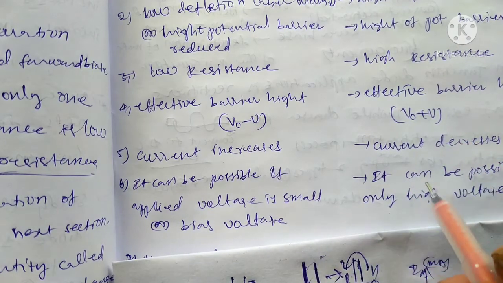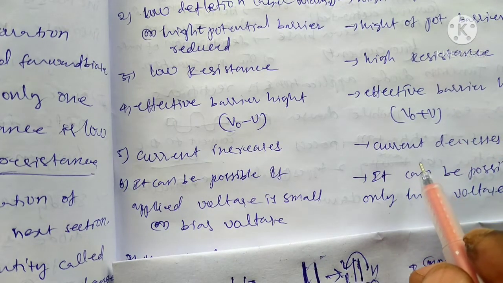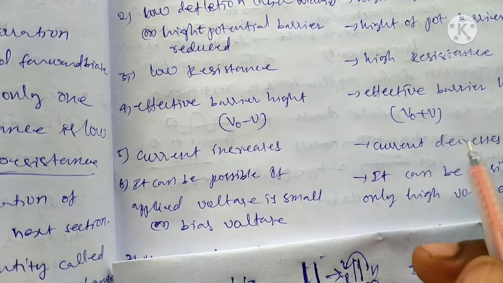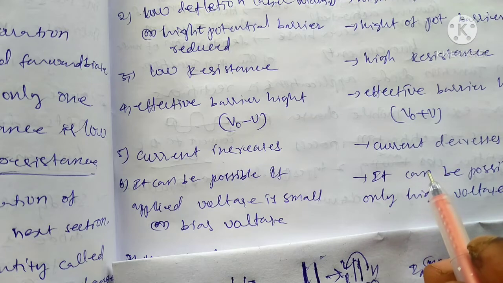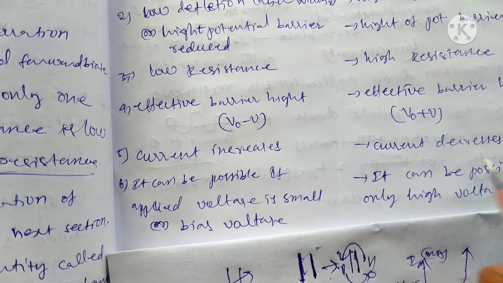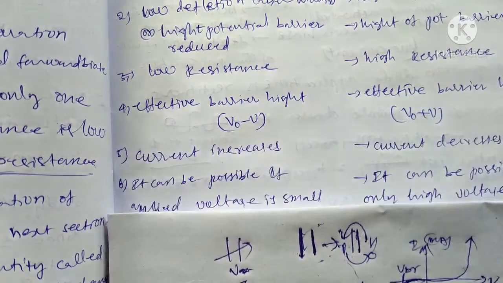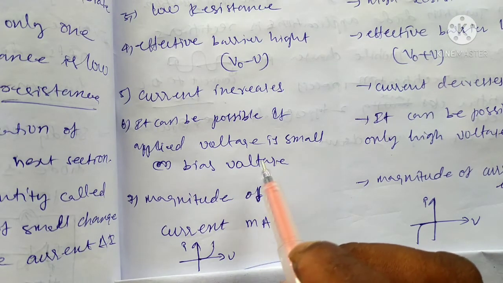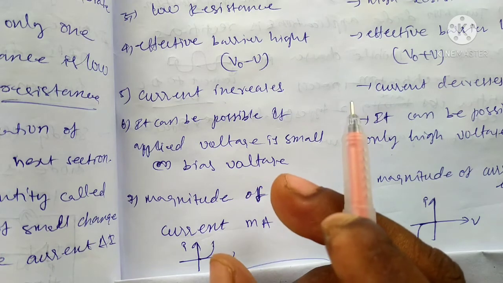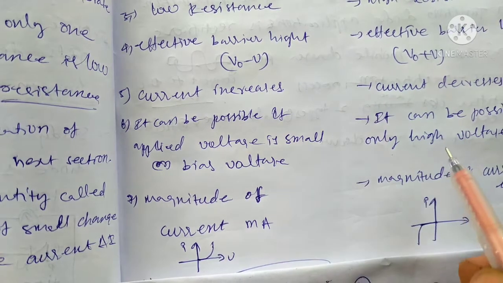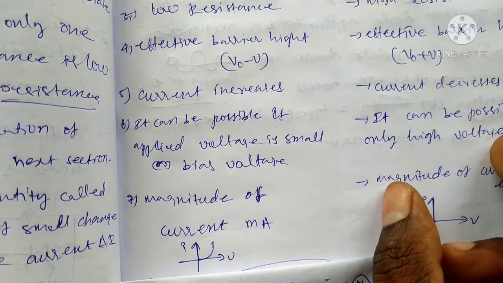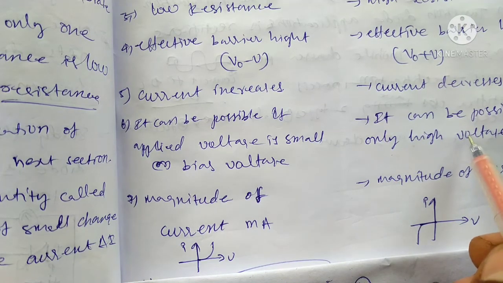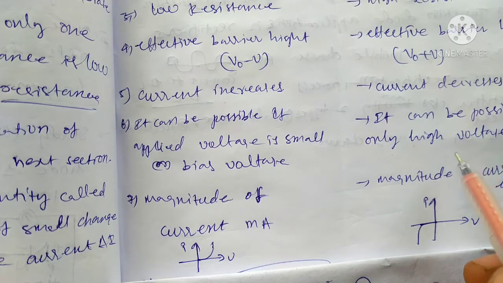Here the width of the depletion layer is very high. There is no transition from the valence band to the conduction band, so we can't get any current. At high voltage we can get a small amount of current. That is, current will decrease in the case of reverse bias. Forward bias is possible at a low applied voltage, because it has a small depletion layer. Here a very high depletion layer is there, so it is possible only at a high applied voltage.